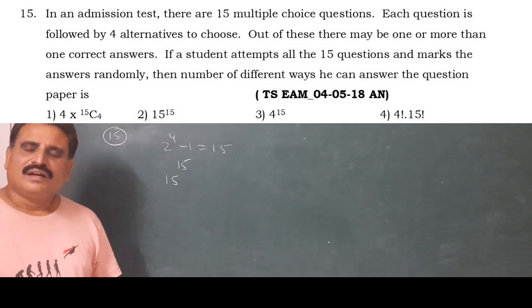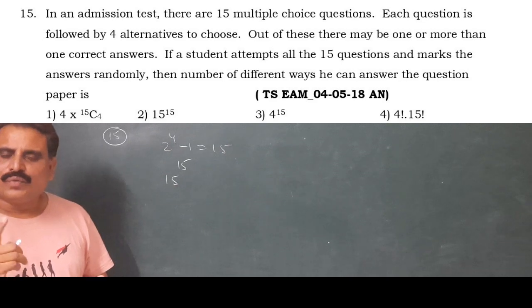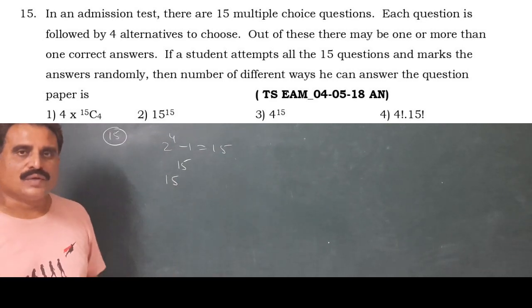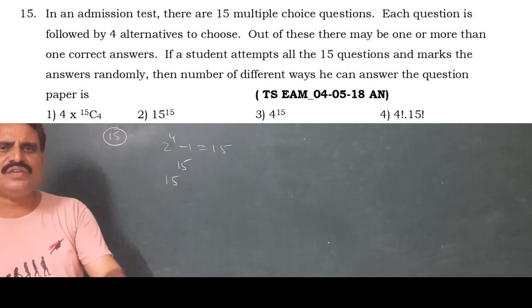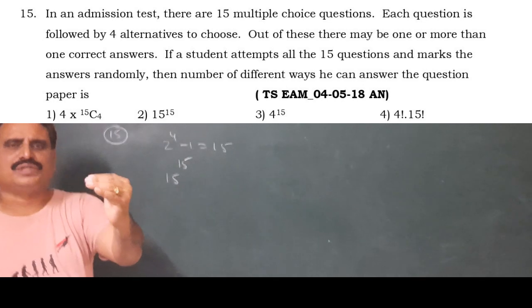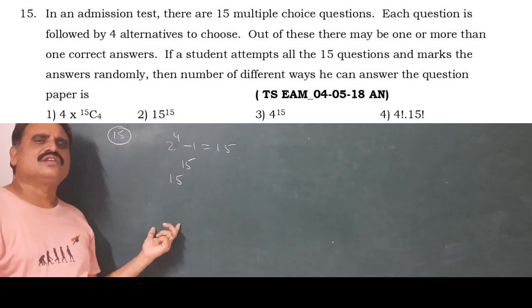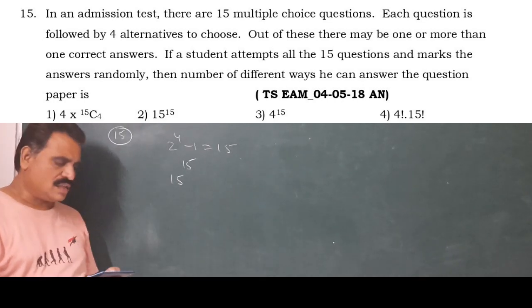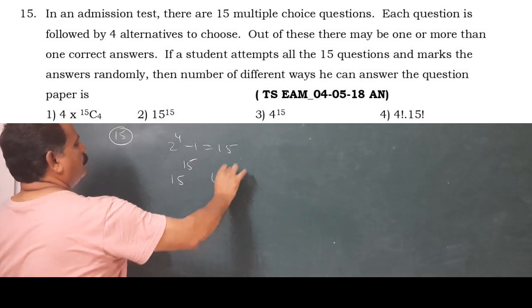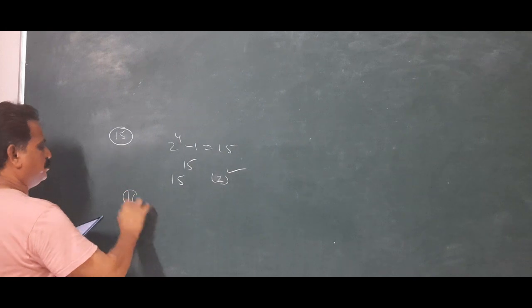But in the previous question we wrote minus 1, while here we don't write minus 1. Why? There, a condition was given: in how many ways the student can answer one or more questions. But here such a condition is not given. The number of ways is 15 power 15, so the option is the second option. Next, 16th question.